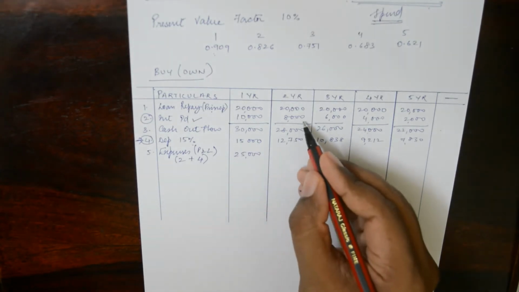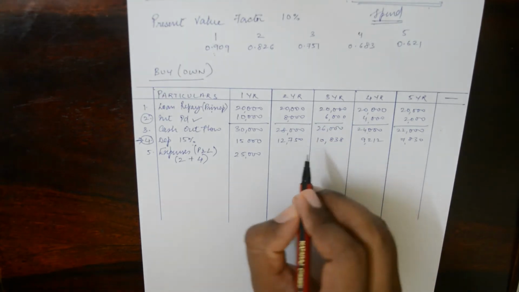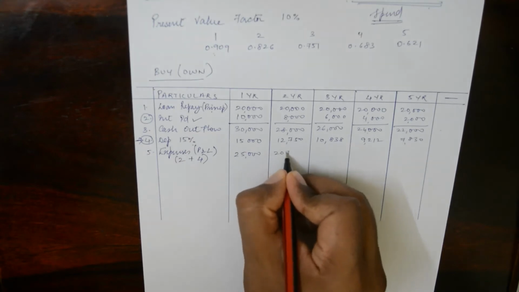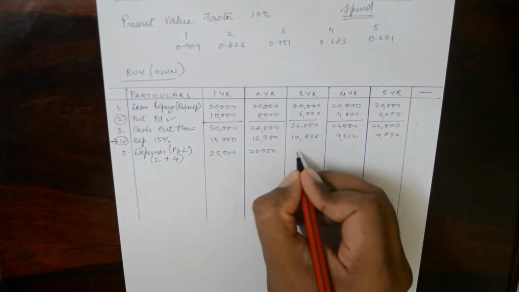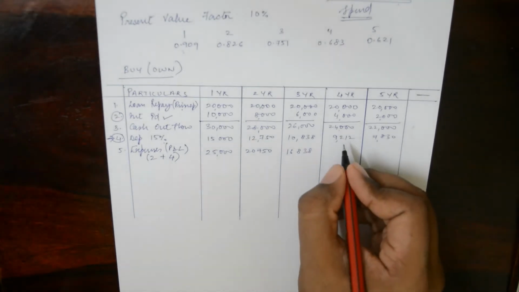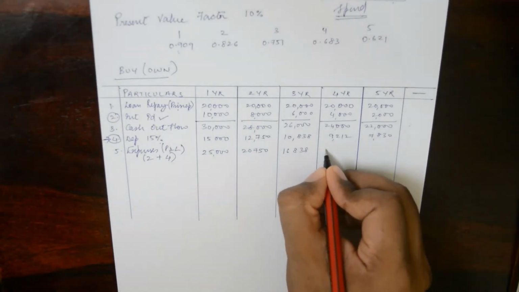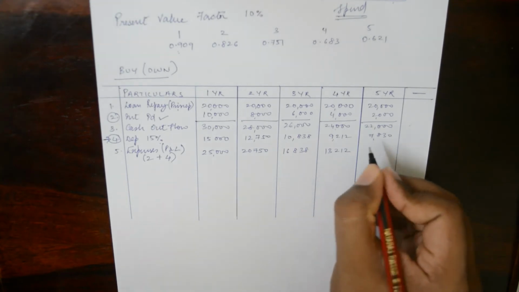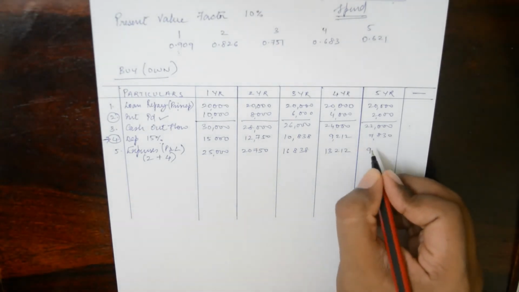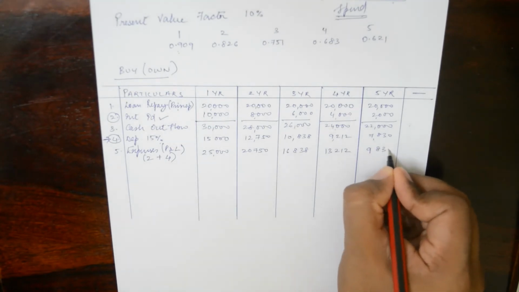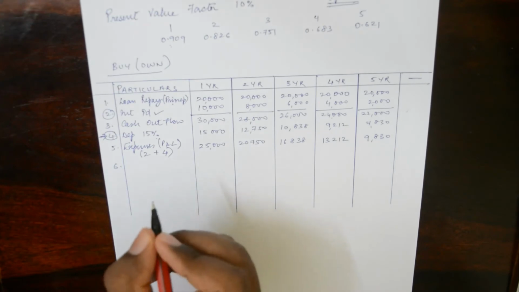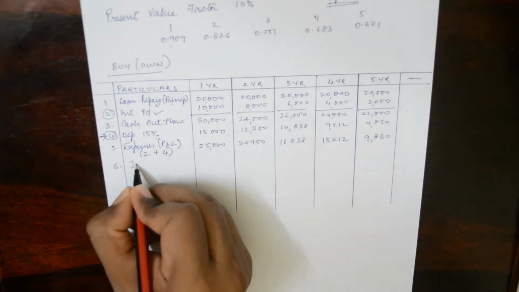So in this case it is 8,000 plus 12,750. Here it comes to 20,750. In this case it comes to 16,838. Here it comes to 13,212, and here it comes to 9,830. Now we go for the next thing. Next thing is tax saved.